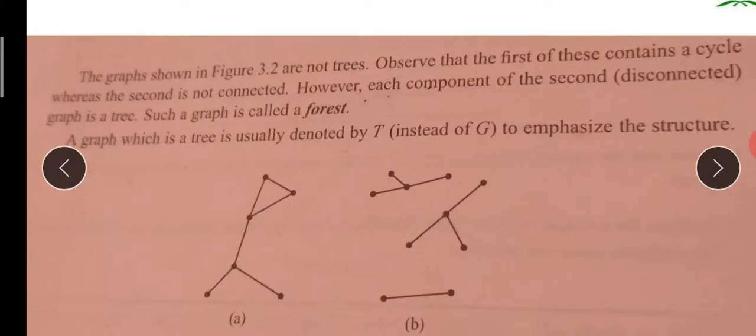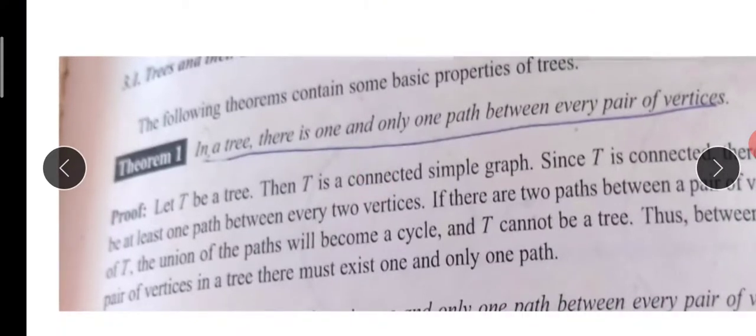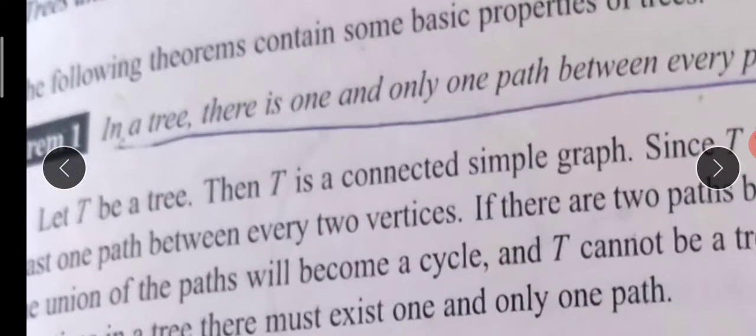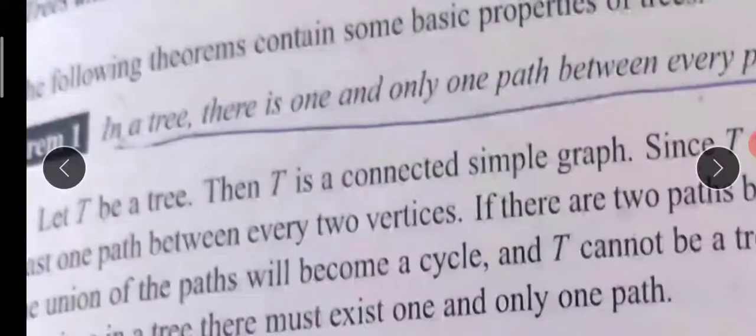Next, the theorems we study. If it is a tree, there is only one path between every pair of vertices. Theorem 1 says: in a tree, there is only one path between every pair of vertices, because if you assume more than one path is there, that will make a cycle. What is the tree definition? It doesn't contain a cycle, so it should have only one path.